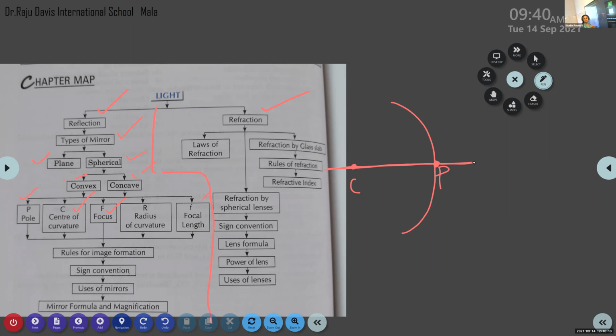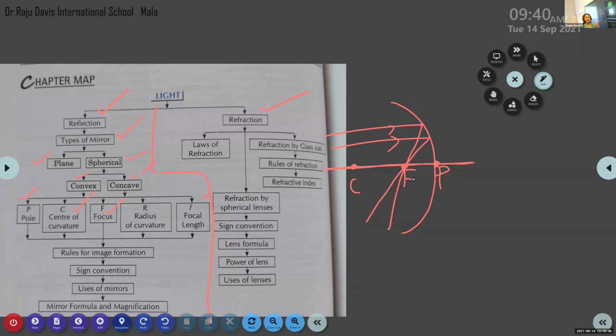Now we are going to define what you mean by principal focus. In the case of a concave mirror, the rays of light coming parallel to the principal axis, after reflection, what happens to these rays of light? They pass through a particular point on the principal axis. This particular point is known as the principal focus of a concave mirror.